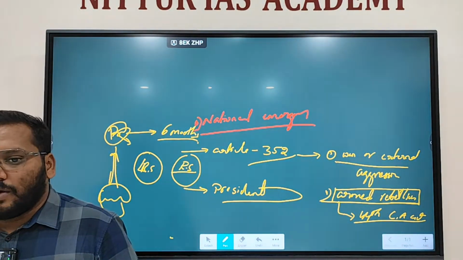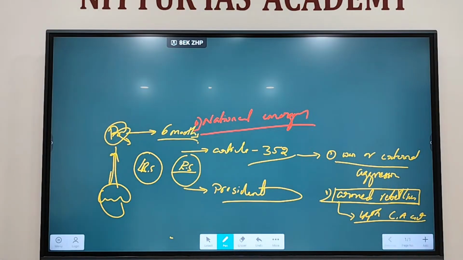Earlier it was 2 months with simple majority, but the 44th Constitutional Amendment Act of 1978 made it within 1 month with special majority.